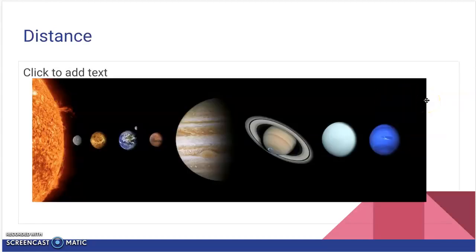Distance is that the Earth is the right distance from the Sun. It's protected from harmful radiation because of magnetic fields, but it is able to keep warm from the insulating atmosphere, and has the right chemical ingredients for life, which include water and carbon.